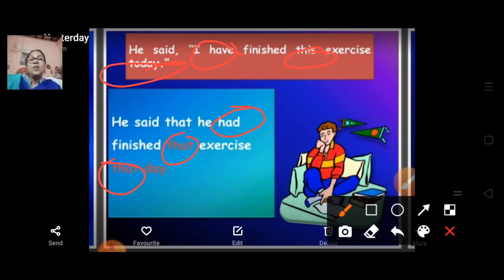Today will become that day. So these are the major changes you can see from direct to indirect speech. The meaning of the direct speech cannot be changed in indirect speech, but the narration of the things will be changed.